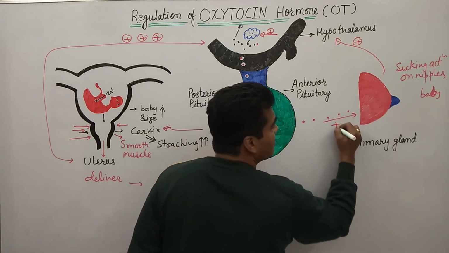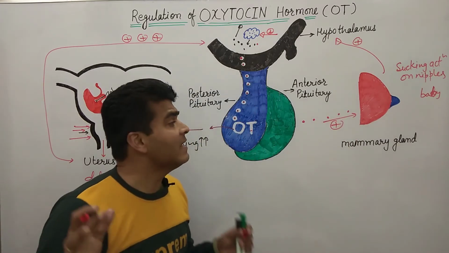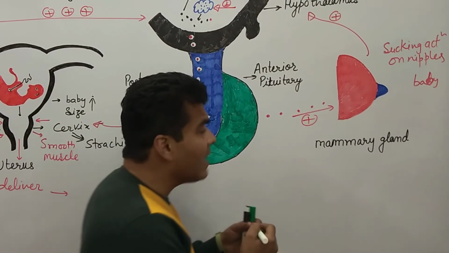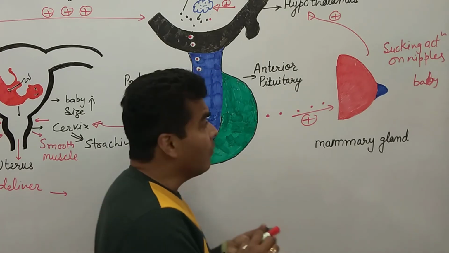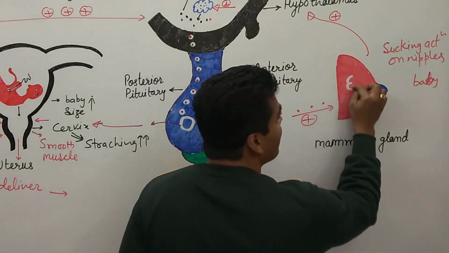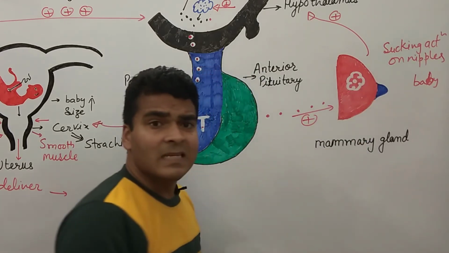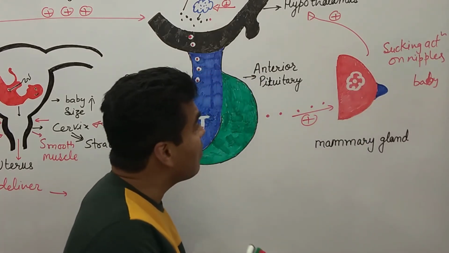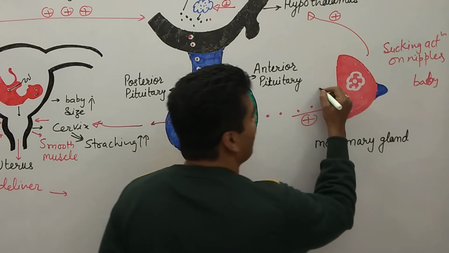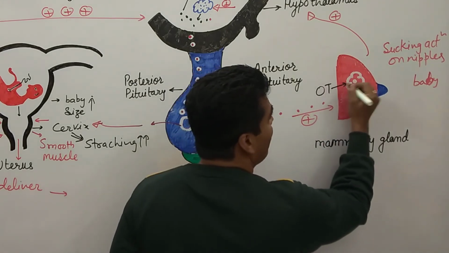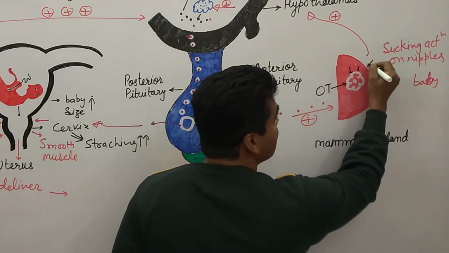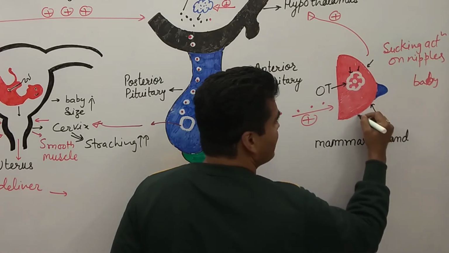Clear everyone? So now in the mammary gland of the female we have myoepithelial cells. So these myoepithelial cells, there is a contraction caused by oxytocin. So this is causing what? Contraction. Clear?